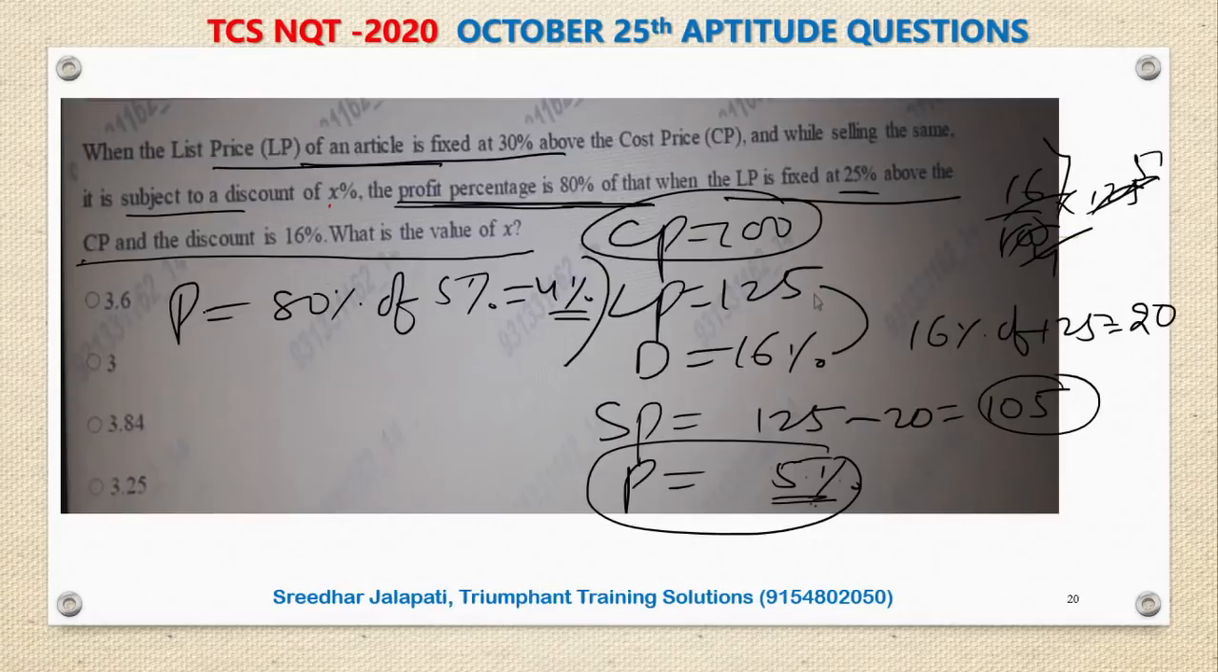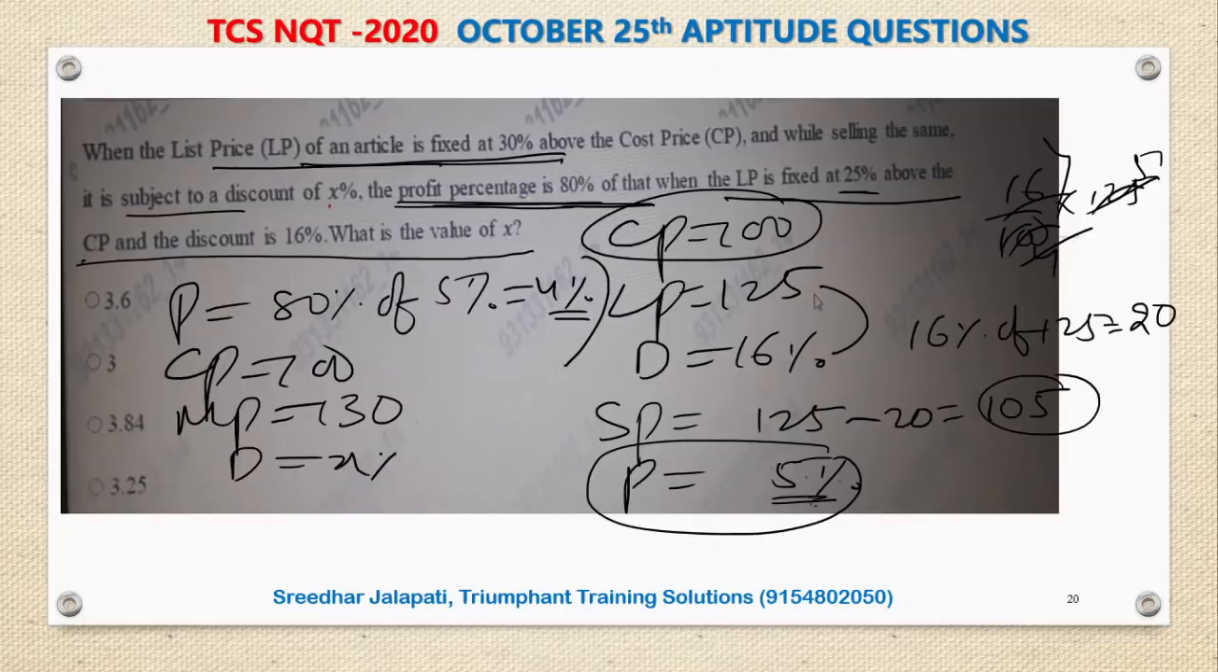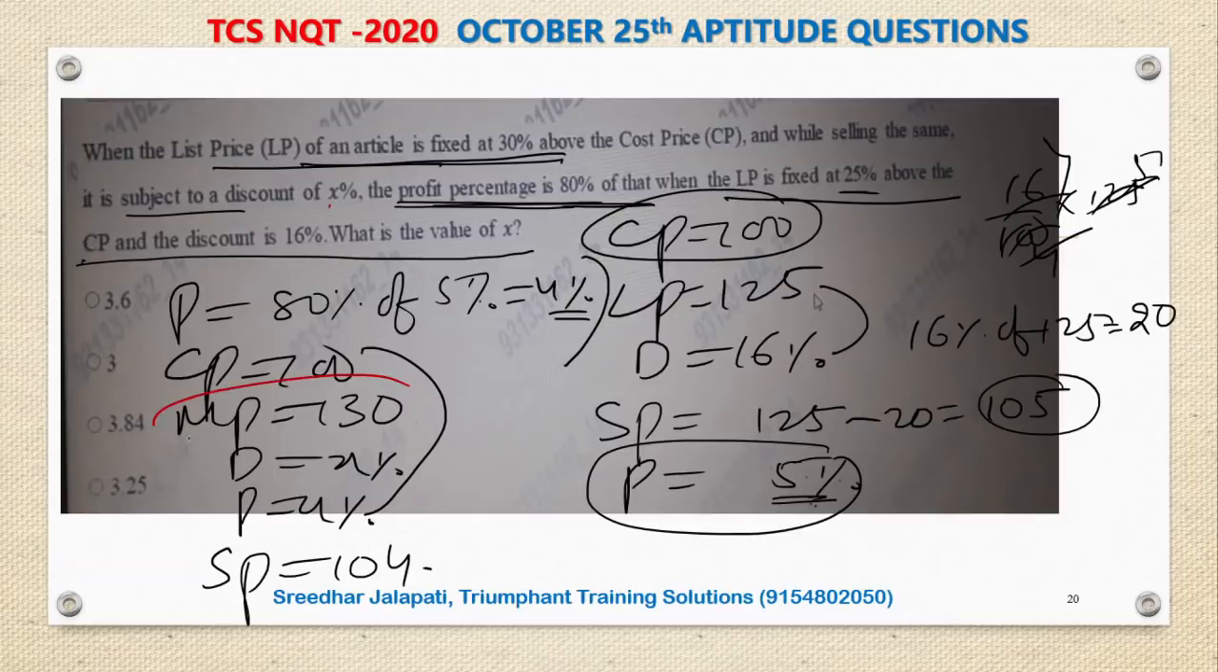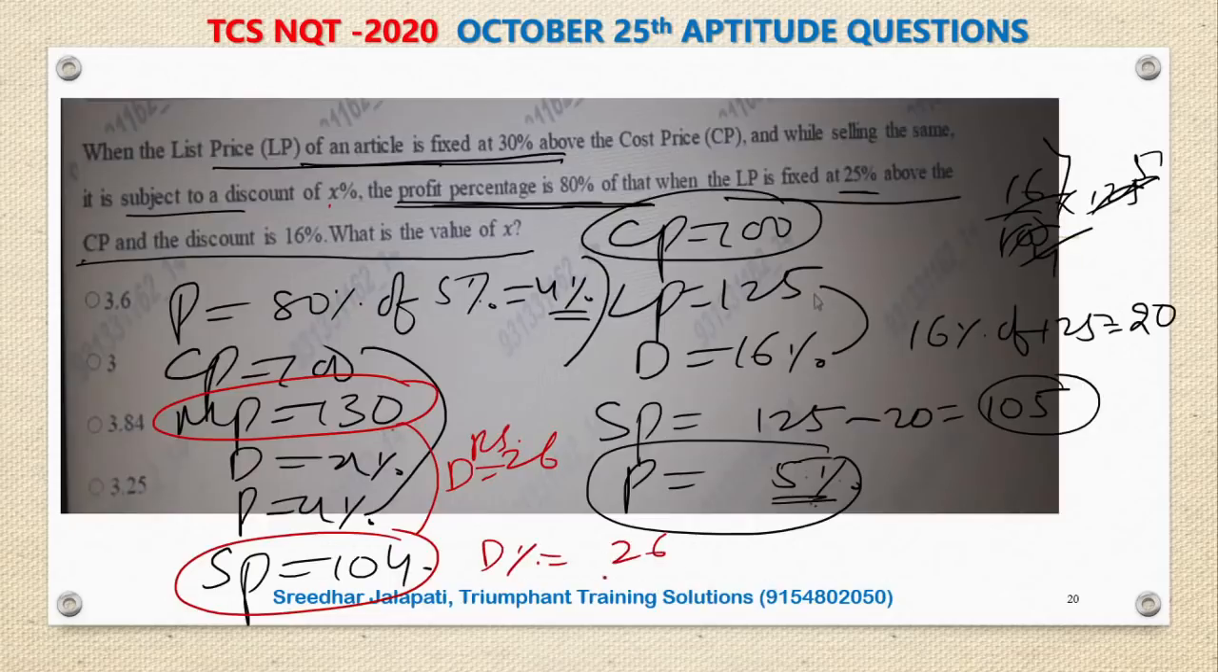Now, again same article, cost price 100, list price 30% above, so market price 130, discount is X% that we have to find, but we have already calculated the profit as 4%. On 100, 4% profit, so what could be the selling price? 104. Marked at 130, sold at 104. Then what is the discount offered? 26 rupees. So how do you find the discount percentage? 26 on 130, discount is on market price, into 100. 13 twos, 26 ones, 26 fives, 1 by 5 into 100, which is 20%.